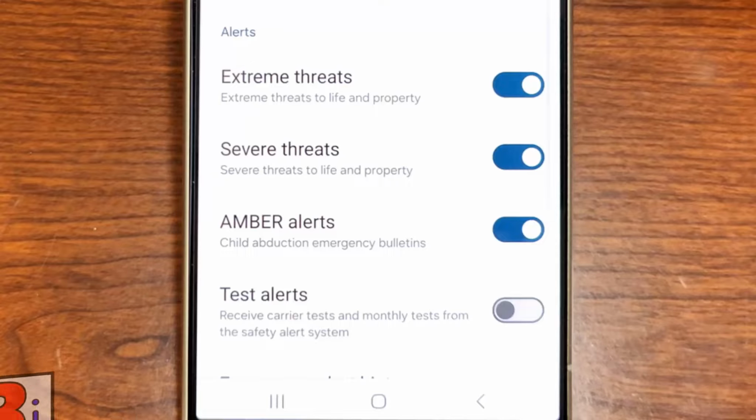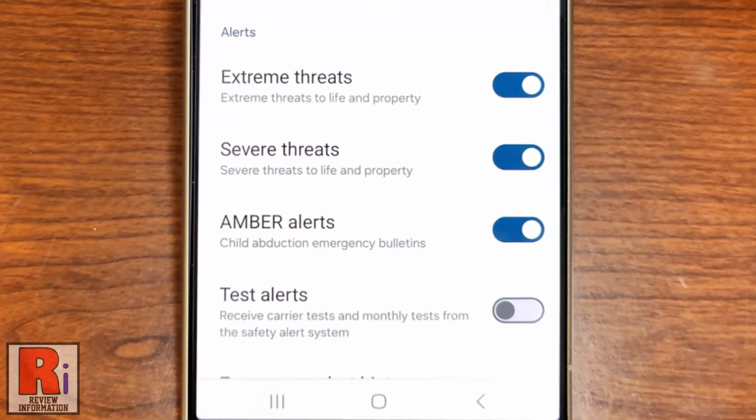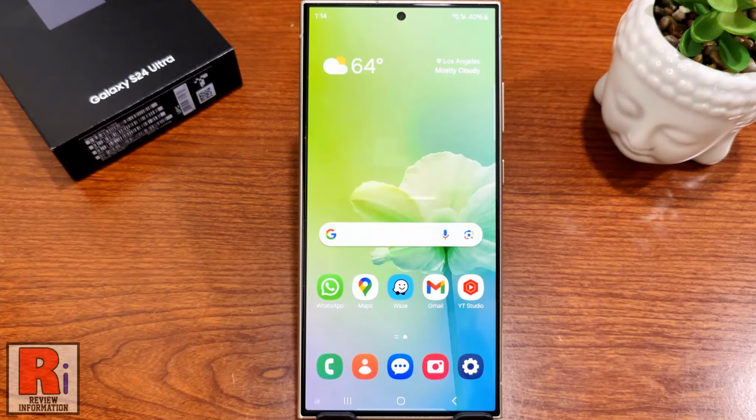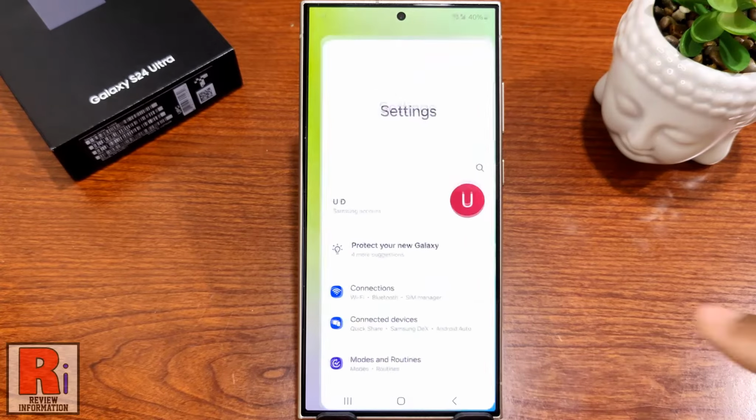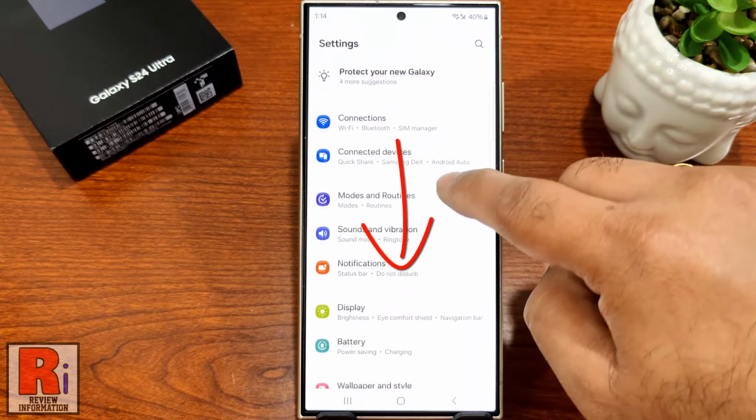If you are annoyed with the wireless emergency alerts and want to stop it, just follow this quick video. To begin, open the Settings application. Swipe up to go down.